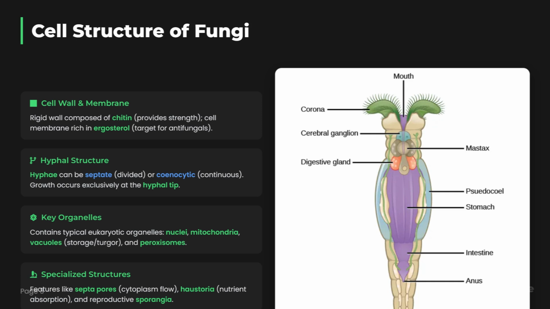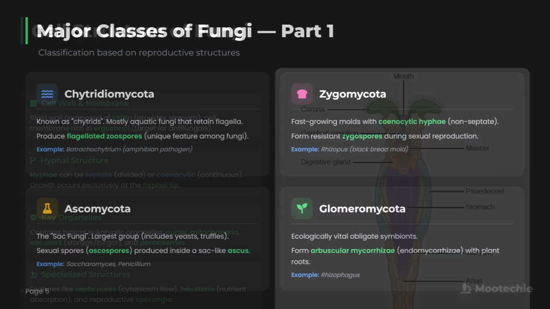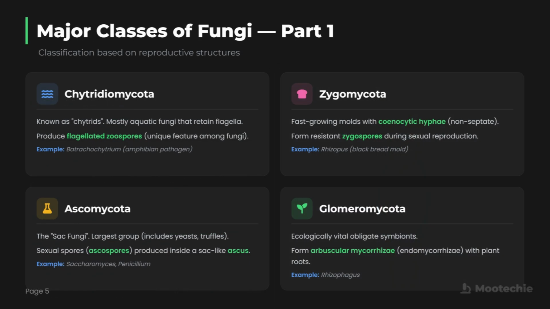We'll now start covering the major classes of fungi, beginning with part 1. First, Chytridiomycota, known as chytrids. These are mostly aquatic fungi that retain flagella, a rare feature among fungi. They produce flagellated zoospores for movement in water. An example is Batrachochytrium, a notorious amphibian pathogen causing chytridiomycosis.